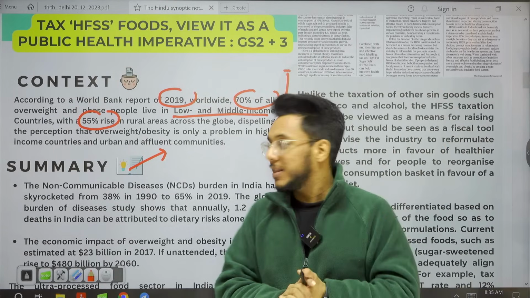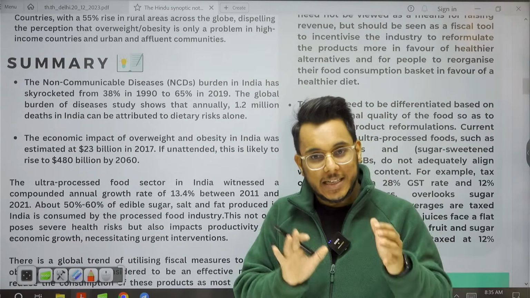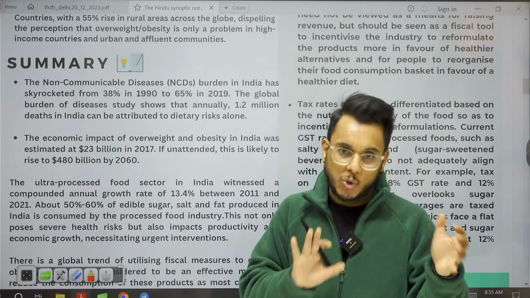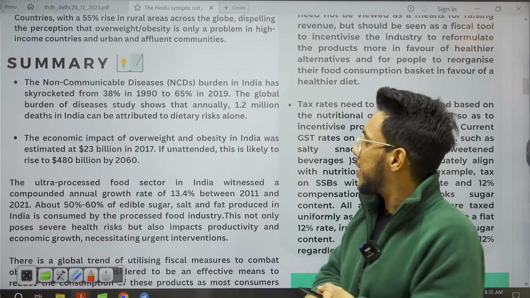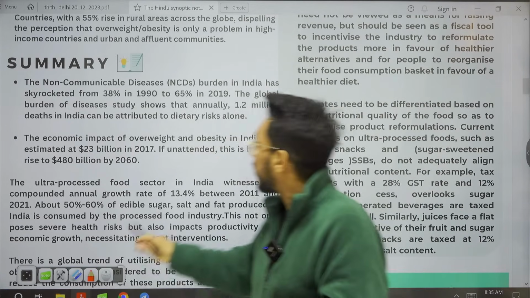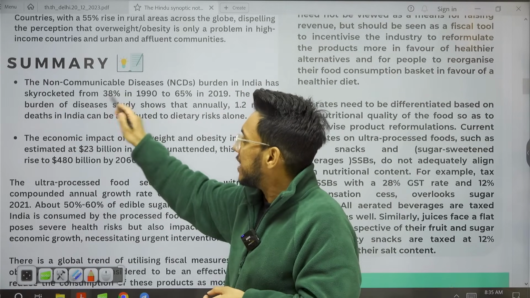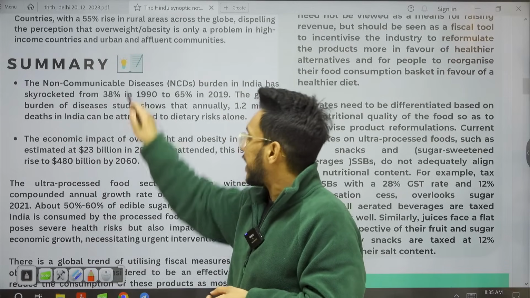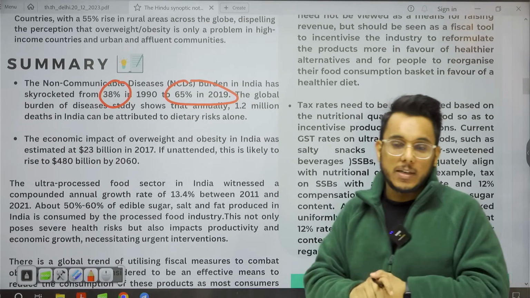Now guys, I told you already that the Lancet Health Journal has called non-communicable diseases silent killers. There is a drastic increase in them, and the non-communicable disease burden has increased from 38% in 1990 to 65% in 2019.